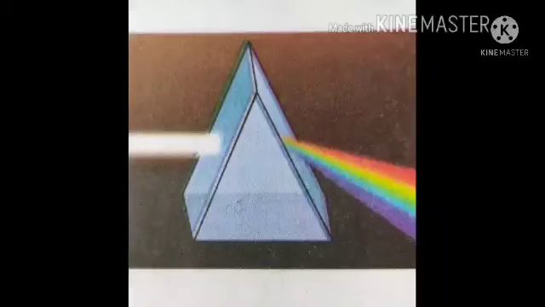It occurs because different colors in white light undergo different extents of refraction. You can study this in your higher class.